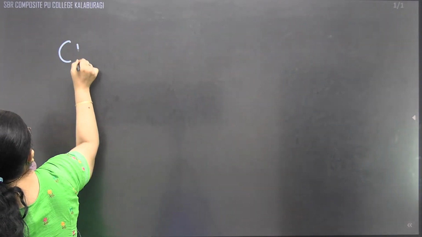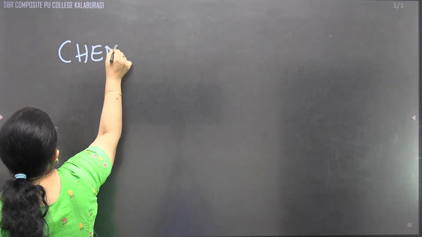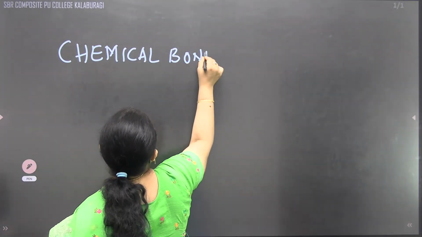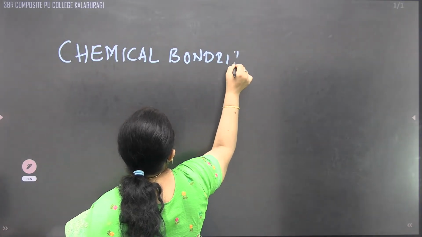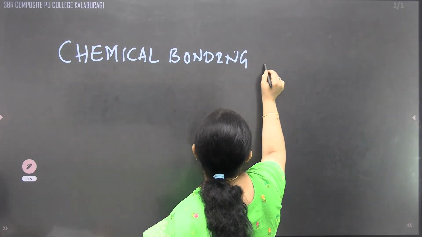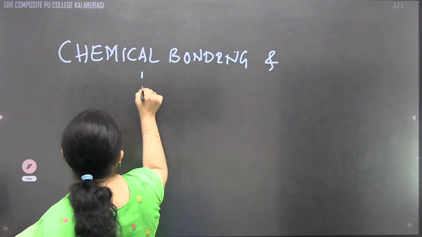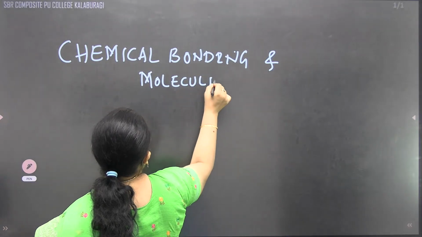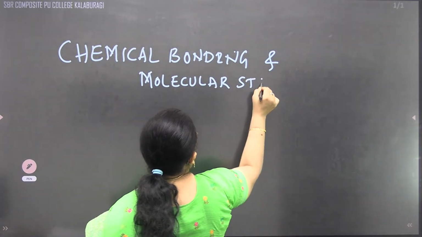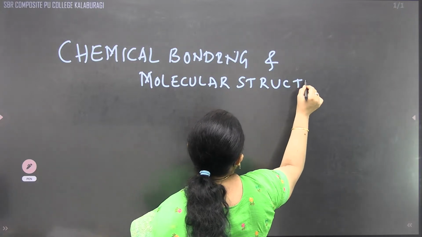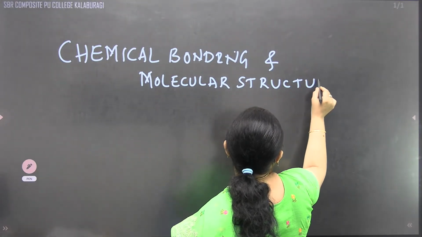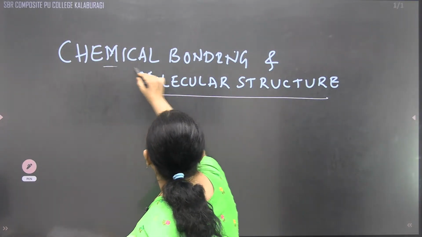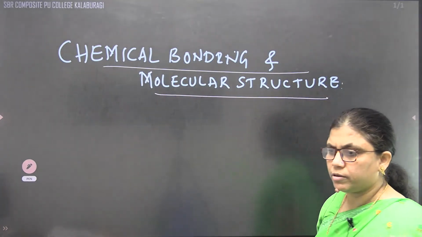Chemical bonding and molecular structure.